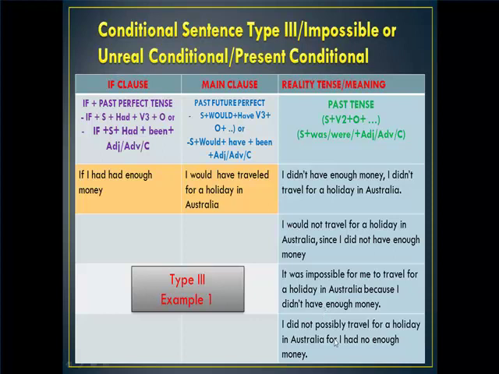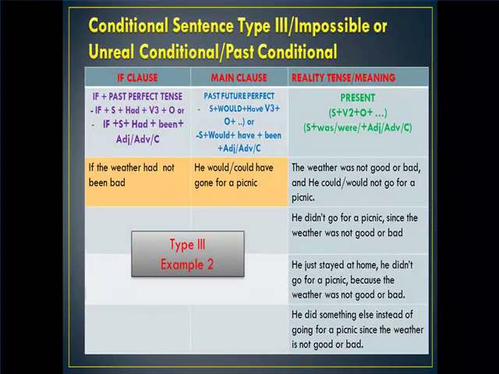We can also say the meaning of the sentence. I did not possibly travel for a holiday in Australia, or I had not enough. These are the example of conditional sentence type 3.